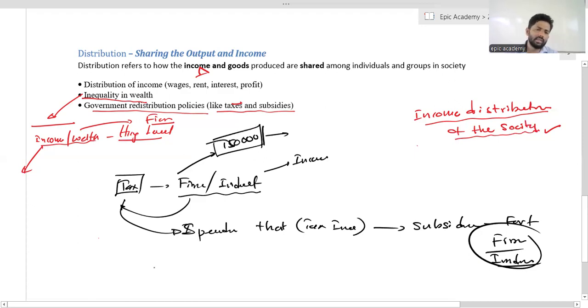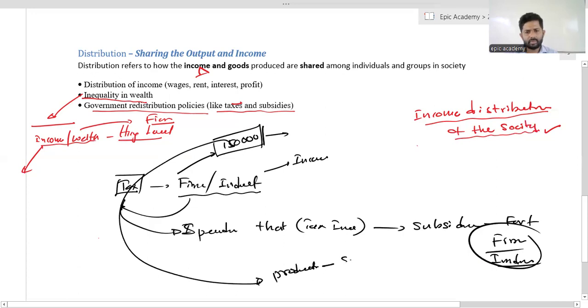Okay, that income is used to provide subsidies for the paddy producers, paddy farmers in Sri Lanka, for the fertilizer subsidy.